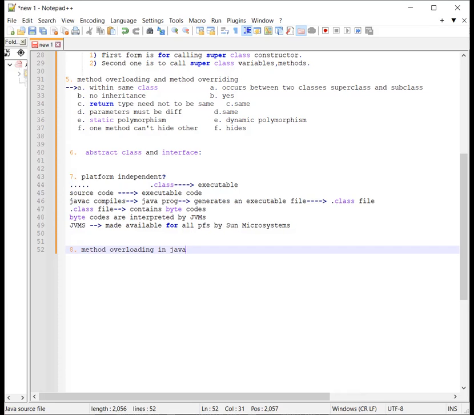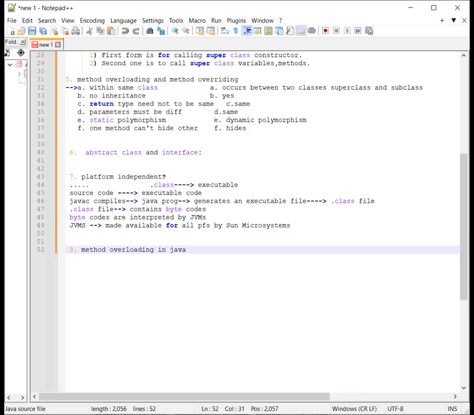So when an overloaded method is invoked, Java first checks the method name, the number of arguments, and the type of the arguments. The compiler decides which method to call at compile time.